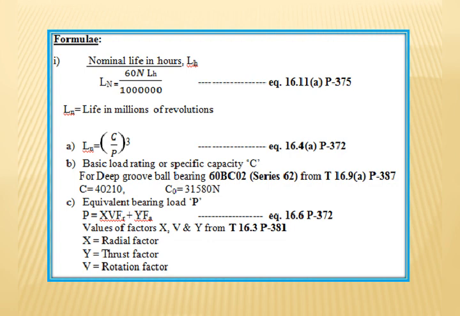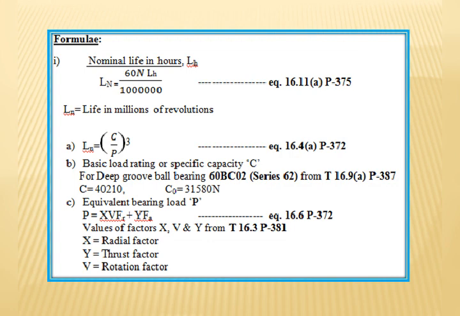Next, basic load rating or dynamic capacity C for a deep groove ball bearing, by referring to series 62 of ISI number 60BC02, page number 387, table 16.9a, we will get the value. Basic load rating C is equal to 40,210 and static load rating C naught is equal to 31,580 Newton.